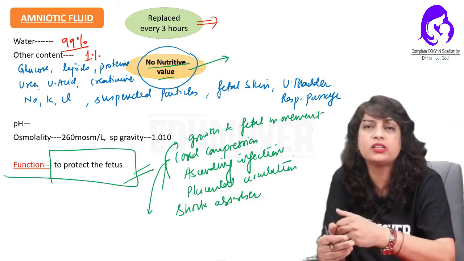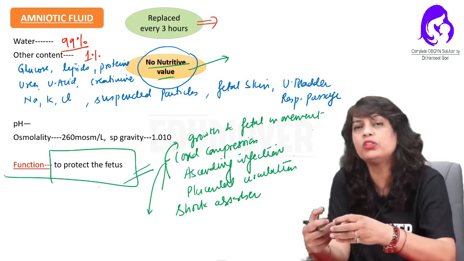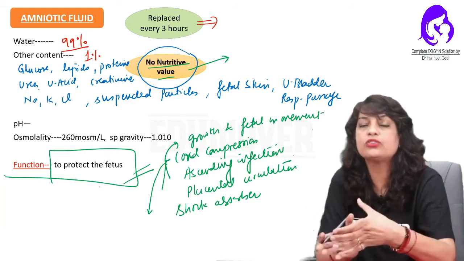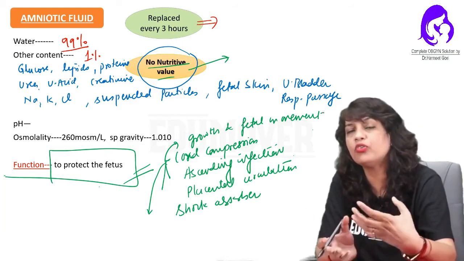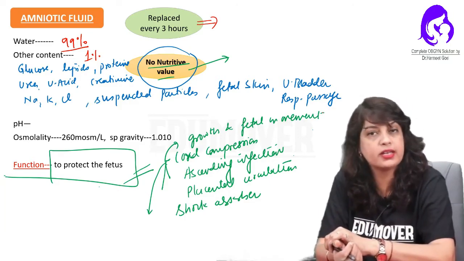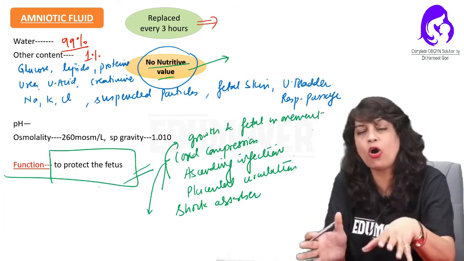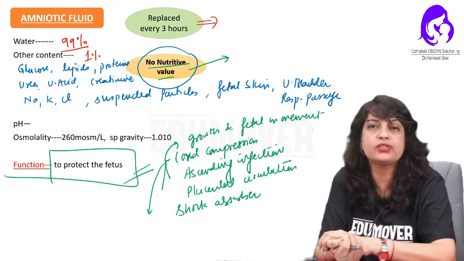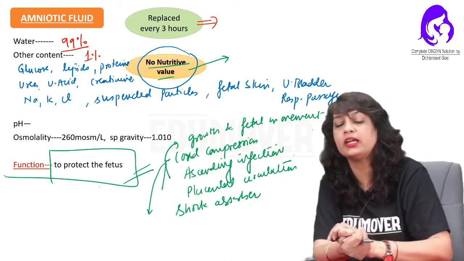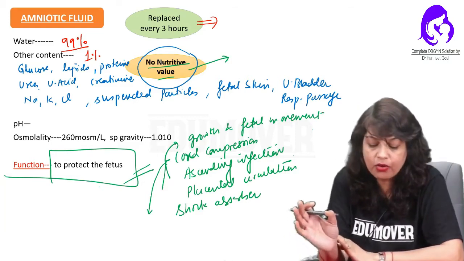It also has some clinical value. ARM is done, that is a surgical induction of labor, and depending upon the color of the liquor, if it is green, that is meconium stained liquor. This is associated with the risk of meconium aspiration syndrome, and we should take this patient for a cesarean section, because the meconium can block the respiratory passages and lead to fetal hypoxia. Meconium aspiration syndrome will set in. So all this is the importance of the amniotic fluid.